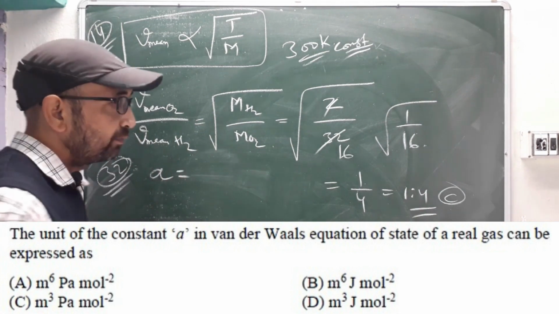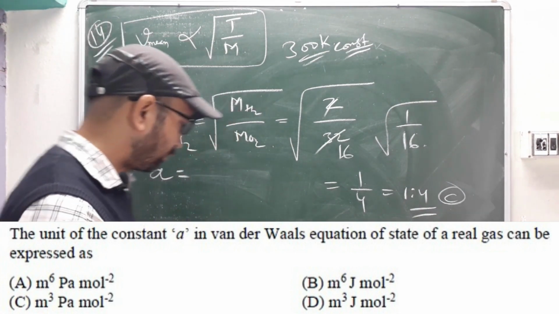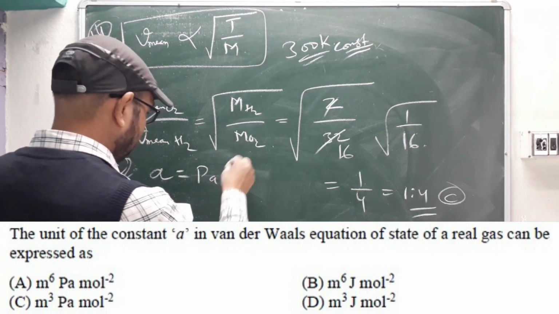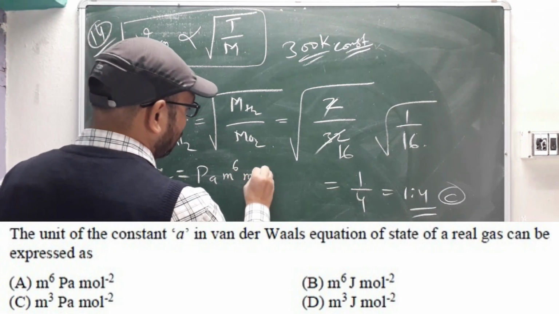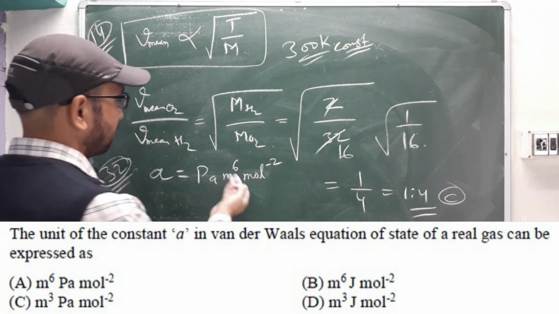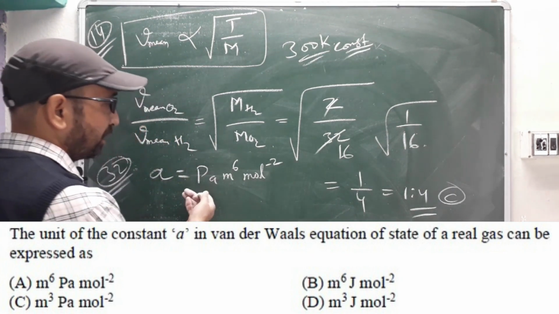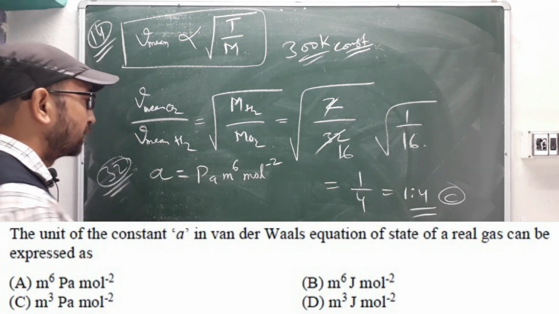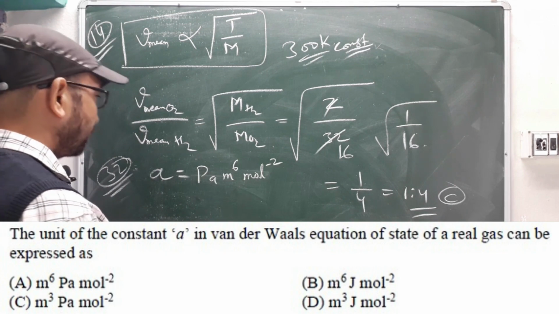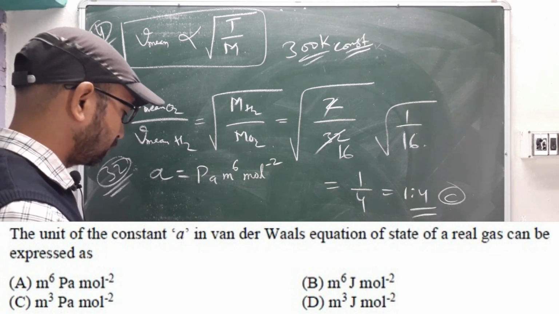For this a, we know that option A will be having Pascal, meter 6, and then mole second inverse. But they have just arranged the meter first and then Pascal second. This will be your one formula. Then meter cubed and Pascal won't be together like per mole per square.